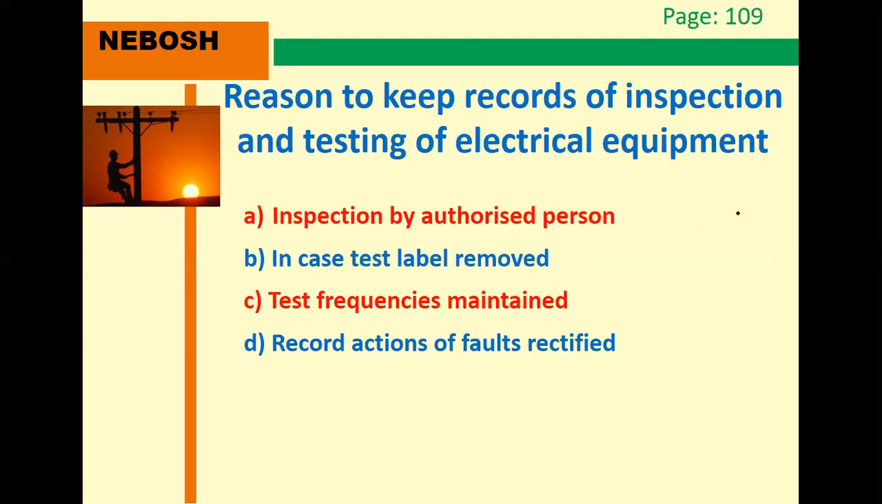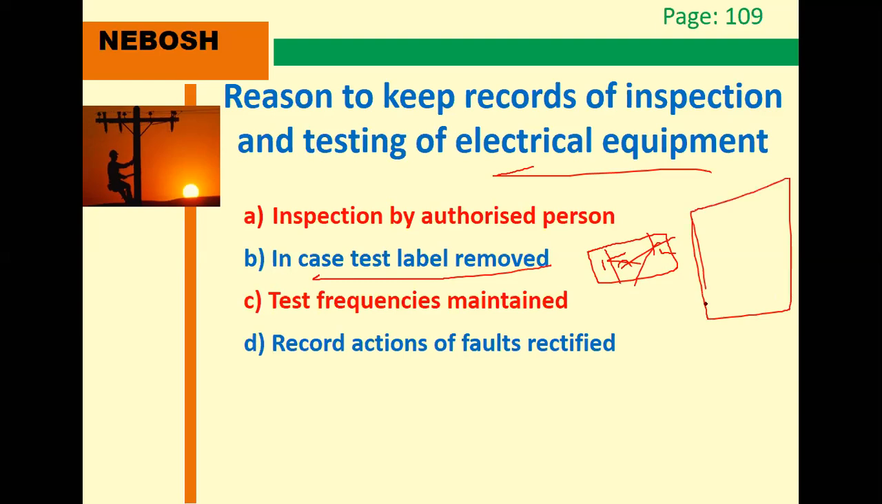And testing records: the inspection is done by an authorized person who checks the particular electrical equipment, and that is the purpose. In case a test label is removed, for example it was inspected on 1/7/2020 and unfortunately the label is removed, then where is it checked? That's why we refer to this book and easily get the information. Test frequencies are also maintained, and records of whether faults were rectified or not.